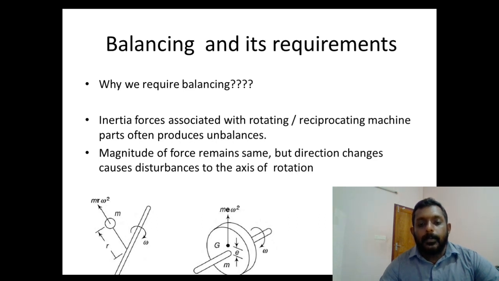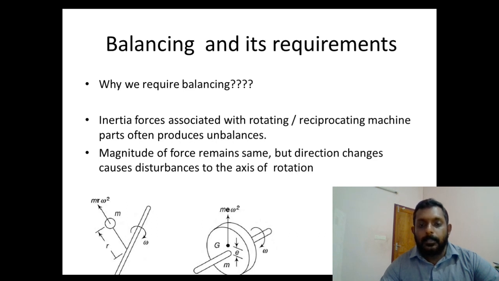So, in this figure, we can see that we have a shaft, and for the shaft there is an axis of rotation. To the shaft there is a mass attached, and when the shaft is rotating, the mass attached to the shaft is also rotating. Because of that, any type of unbalance, for example the shifting of the center of mass of the rotating mass from the center of axis of the shaft, may cause unbalance.